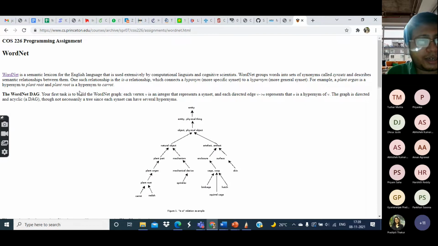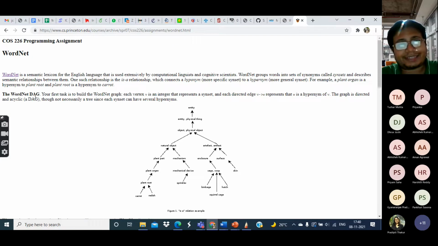It is basically telling us that WordNet is a DAG, and by DAG what I mean is a directed acyclic graph. So what is a directed graph? A directed graph is a graph where every edge has an arrow, pointing from one node to another. Why is the WordNet graph directed? We will understand that. And what is the next thing? It's acyclic.